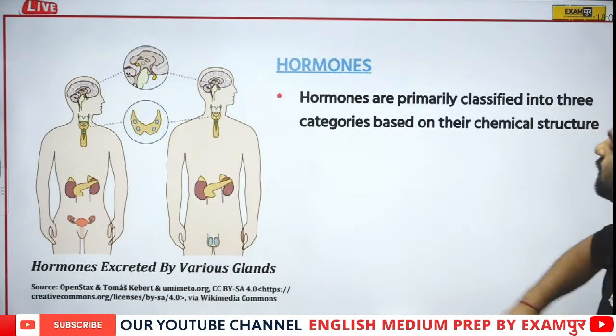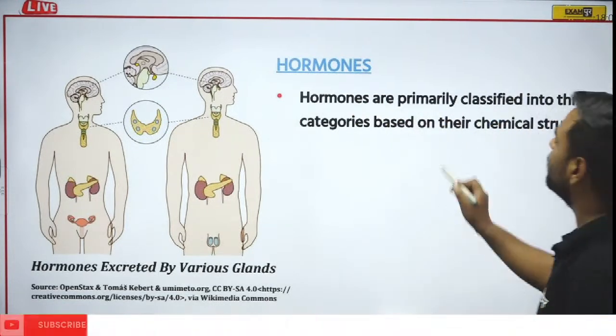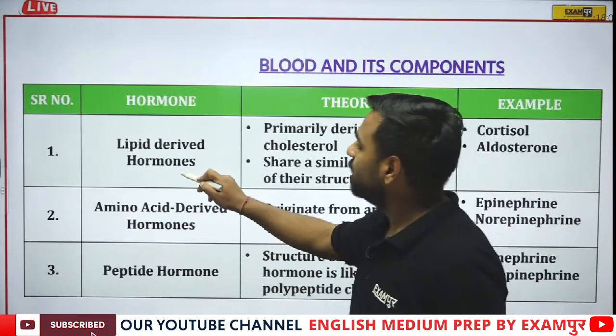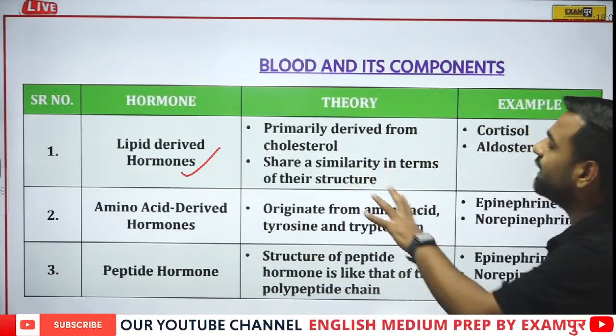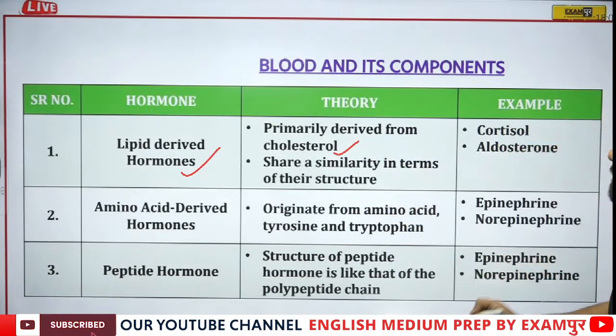But before that, one more point is there. Hormones are primarily classified into three categories which are based on their chemical structure. Now, what are they? One by one, let's have a look. First of all, we'll discuss lipid derived hormones. They're actually derived from cholesterol and they share a similarity in terms of their structure.